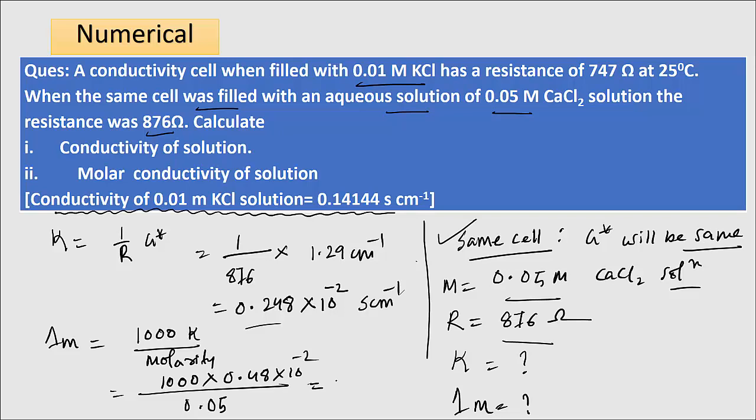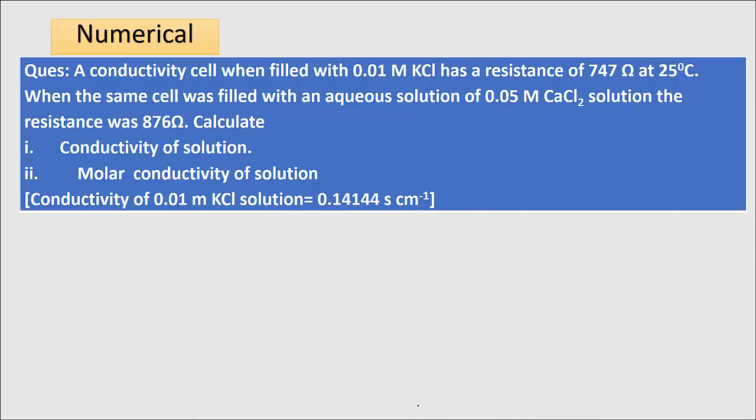So the result will be 124 Siemens centimeter square mole inverse. You just calculate and you will get the same result. Okay, that's all about today's lecture.